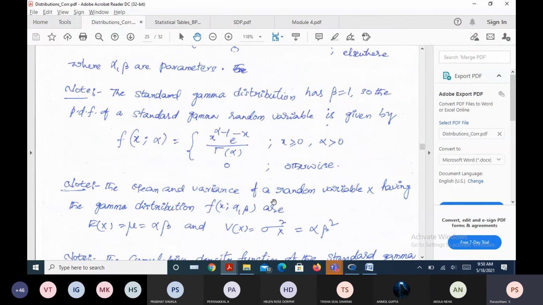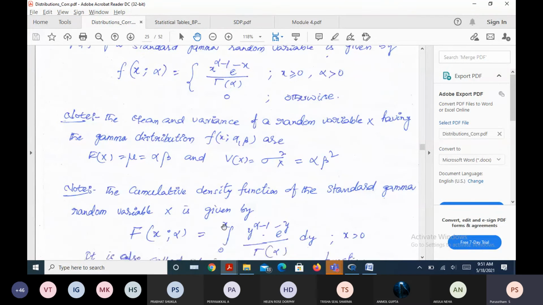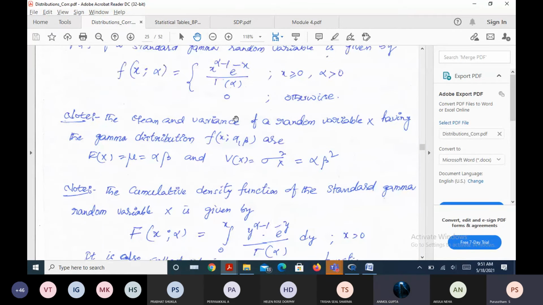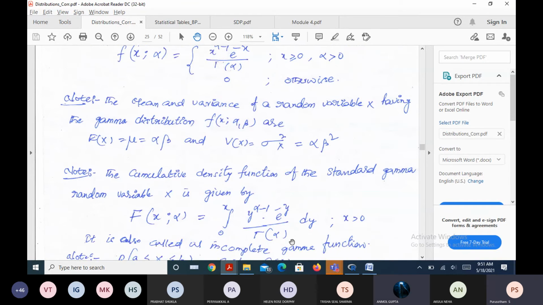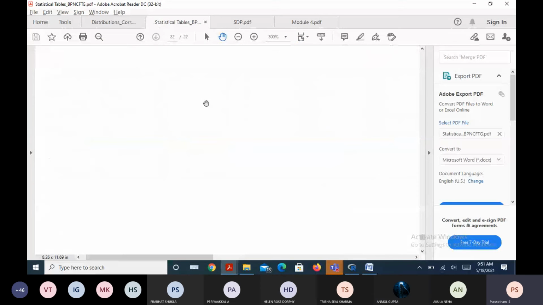The mean and variance of a gamma random variable are given by: mean is alpha beta and the variance is alpha beta square. And the cumulative distribution function of the standard gamma variate is given by F(x; alpha, beta) equal to integral 0 to x of f(y) dy, where y raised to alpha minus 1 and so on. Of course, in this expression x is replaced with y and accumulated up to x, giving the resulting answer. This expression capital F(x; alpha) we call the incomplete gamma function.